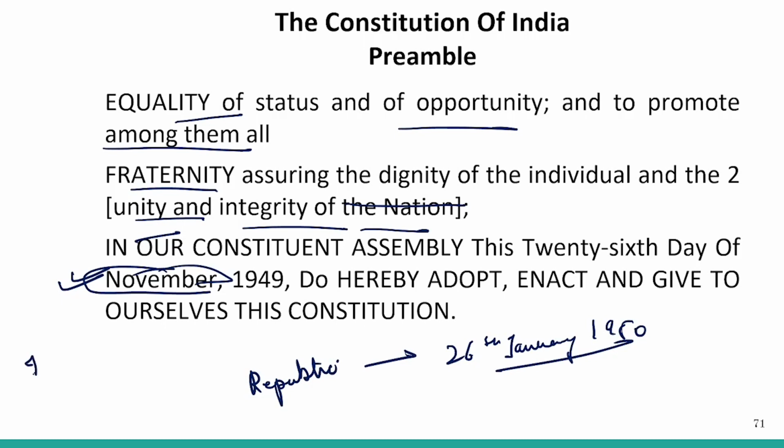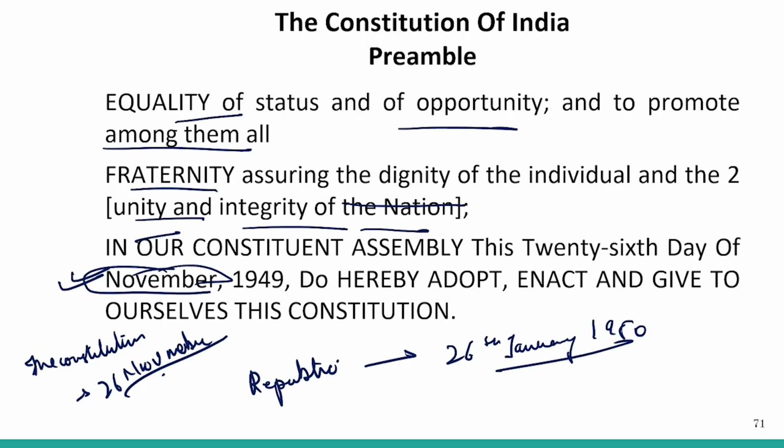But the Constitution Day, when the Constitution came into being, is celebrated on 26th of November. So this is something that we need to remember and recall, because sometimes the question put in front of you would be: which of the following is the exact date on which the Constitution of India was enacted, adopted and given to you.